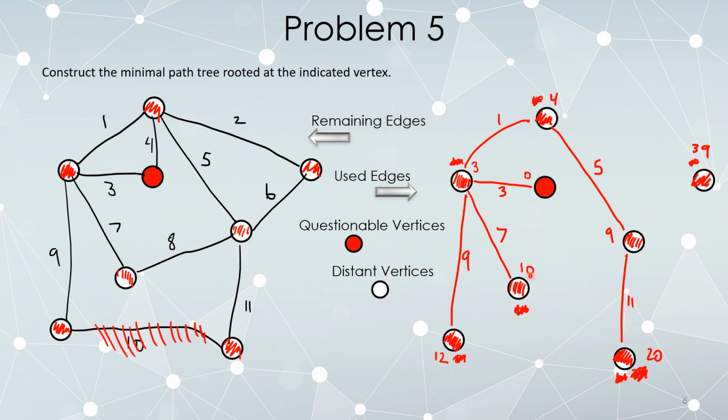This edge here, let's try it. 8. It connects two vertices that are already red. 10 plus 8 would make 18. That's worse than 9. 9 plus 8 would make 17. That's worse than 10. So I'm not going to use this edge. And I've made that decision exactly when I tried putting it in for the first time. So that's when I delete it from the graph on the left.